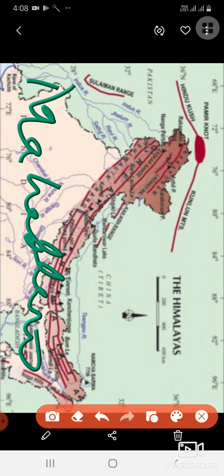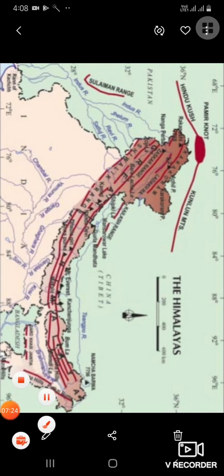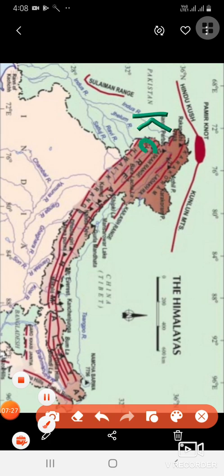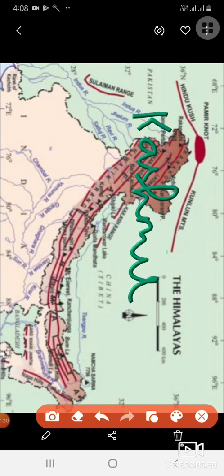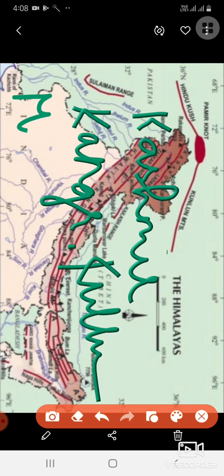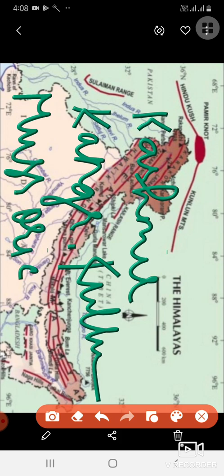We know Pir Panjal is the longest and the most important range, and it also contains valleys having well-known hill stations. Pir Panjal range holds Kashmir, Kangra, Kullu of Himachal Pradesh, Mussoorie, Nainital, Ranikhet in Uttarakhand. All these hill stations come under Pir Panjal range of Himachal. I hope you have understood this part.